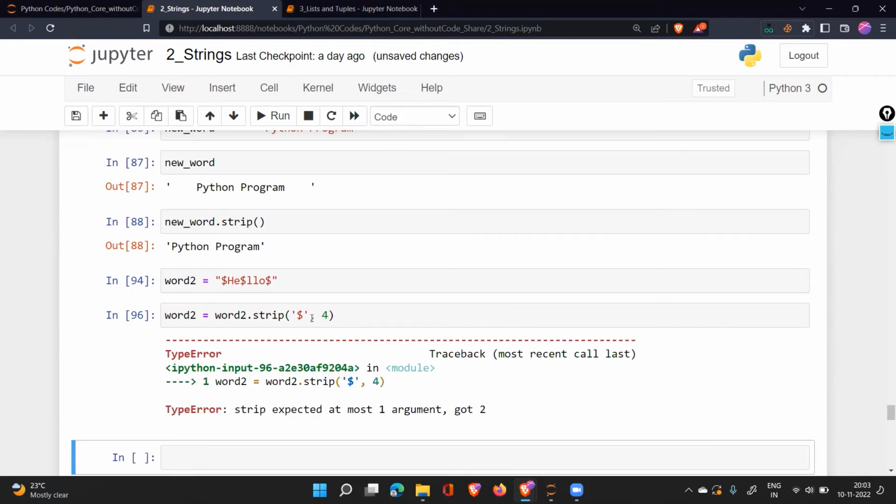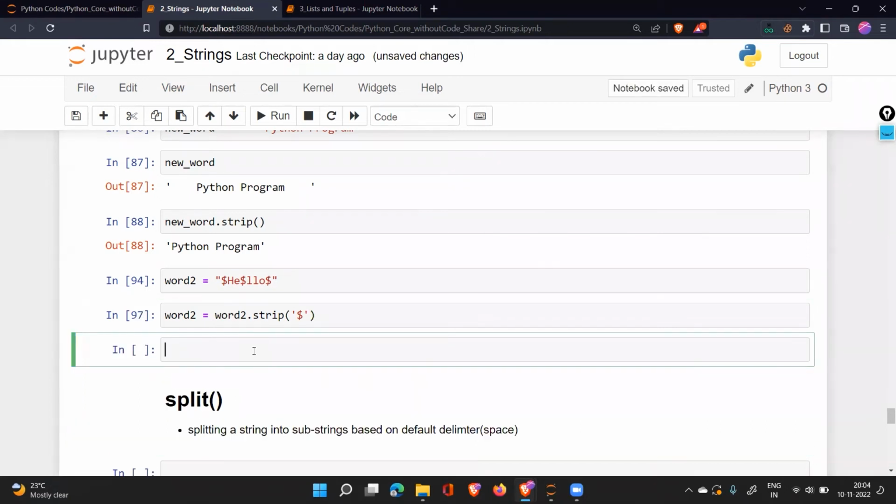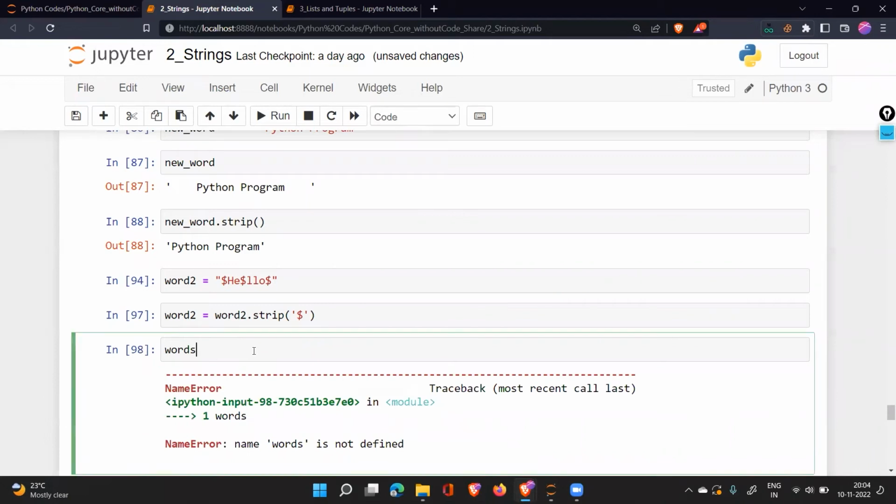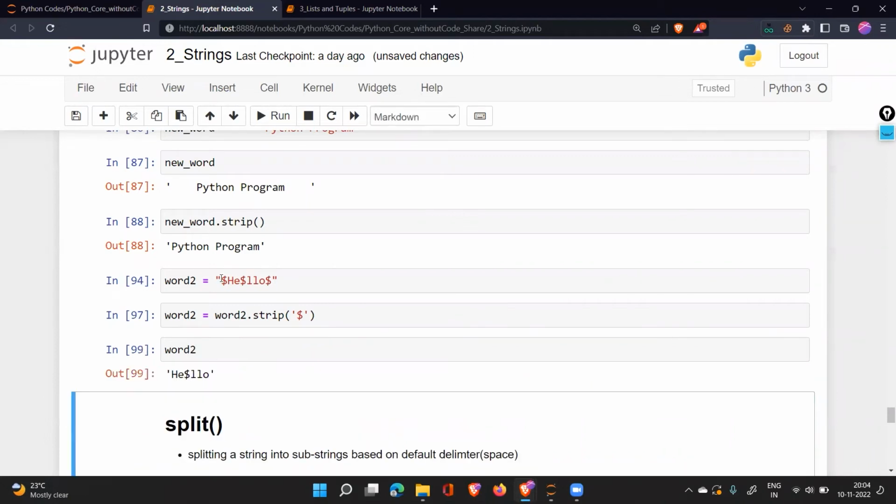That won't work. So now what should we do? Let's say I have done the strip first. With strip, what has happened? The starting and the end dollar have gone. The one that is left is in the middle. So what should we do? A normal replace. With replace, we'll say a dollar.